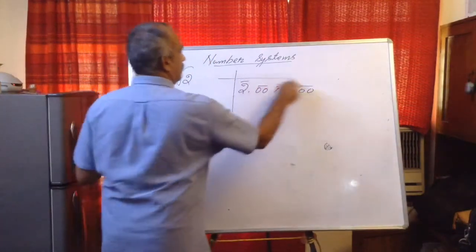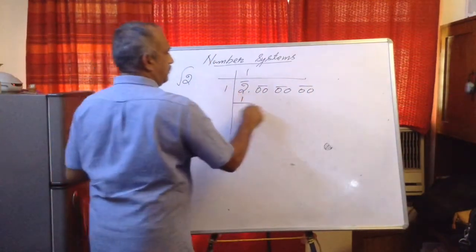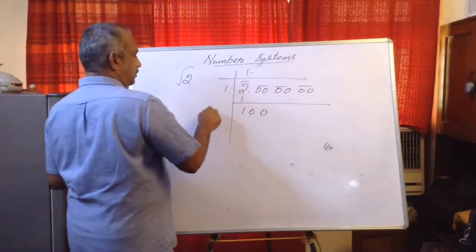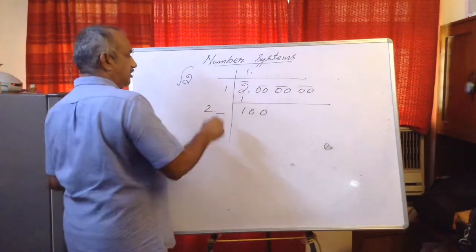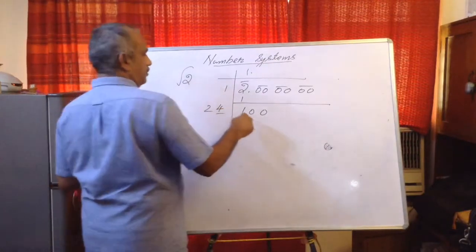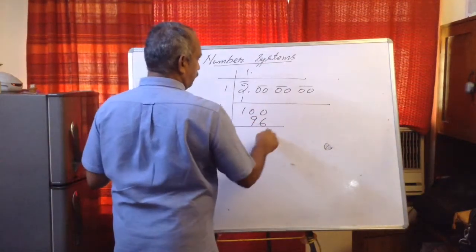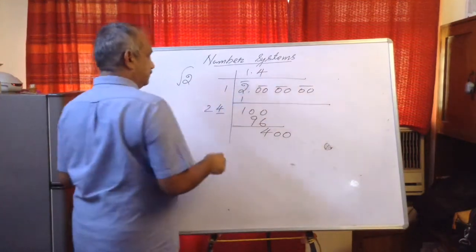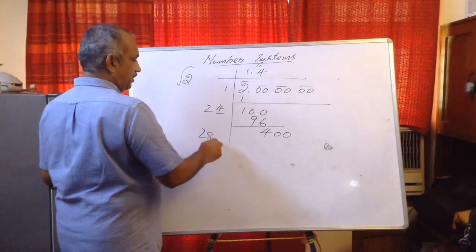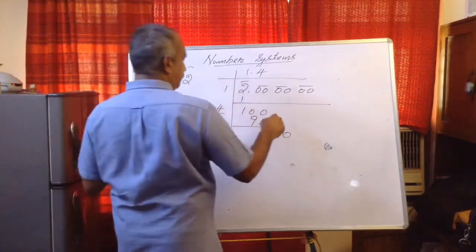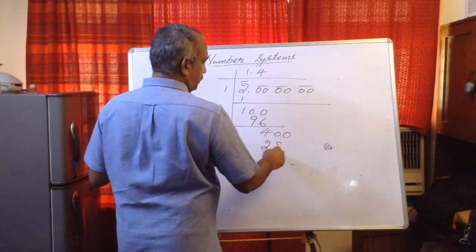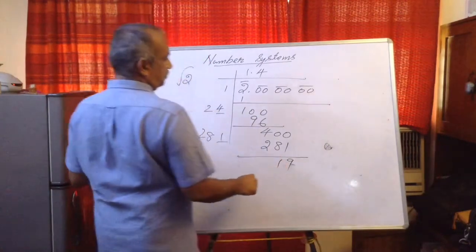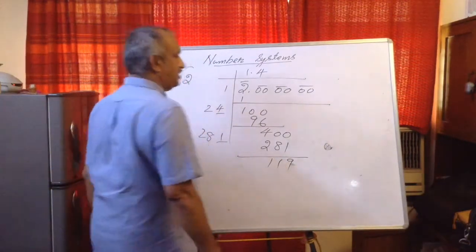See, 100 decimal doubled. Now the possible digit is 4, 96, 400, then 228, actually the possible digit is 1 only, so 281, 119.